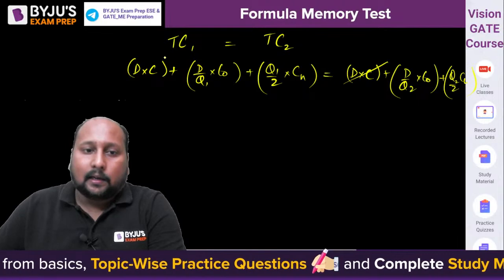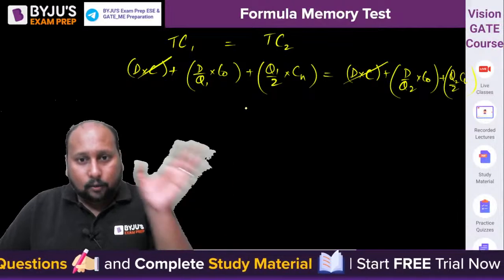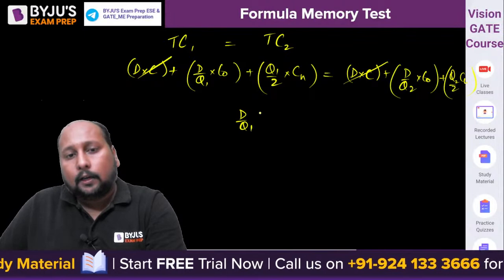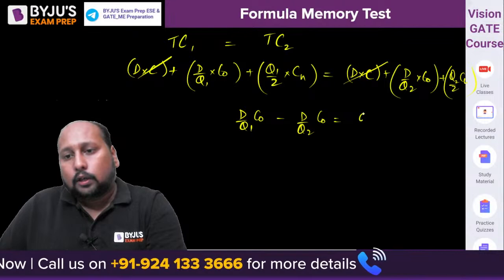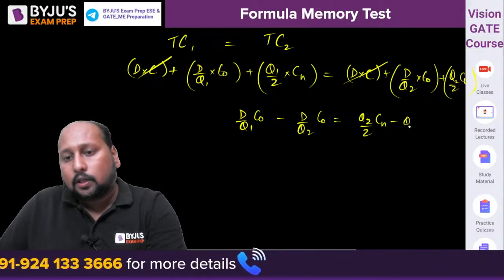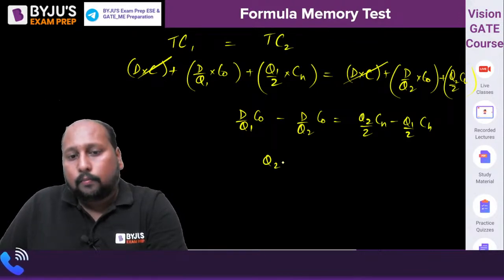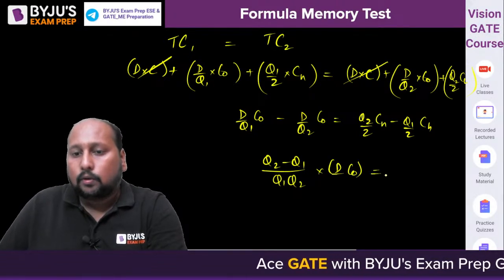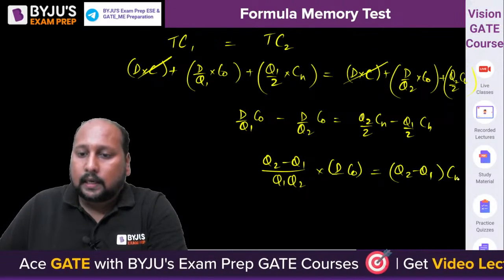Now these two get cancelled out, है ना? हम क्या करेंगे? Ordering cost वाले terms को will be keeping on one side and holding cost वाले terms को will be keeping on the other side. So we can say D by Q1 into CO minus D by Q2 into CO is equal to Q2 by 2 CH minus Q1 by 2 CH. तो यहाँ से we can say this is Q2 minus Q1 upon Q1 Q2 into D into CO, है ना? D into CO, that is equal to Q2 minus Q1 into CH by 2.